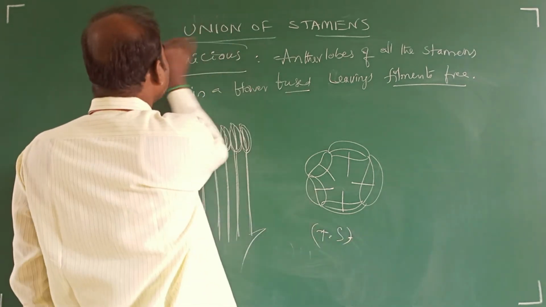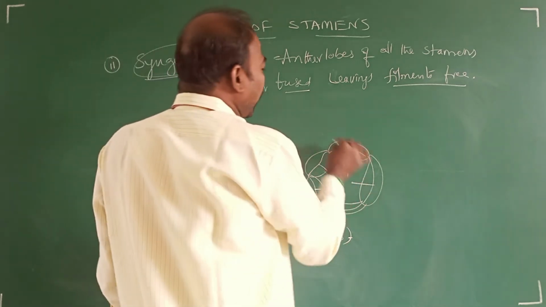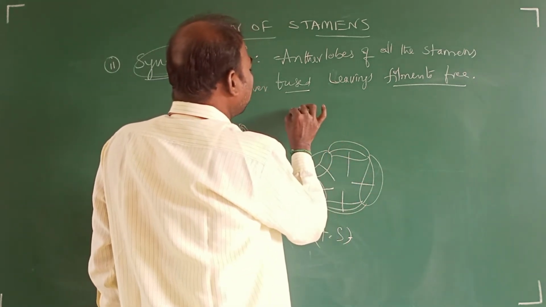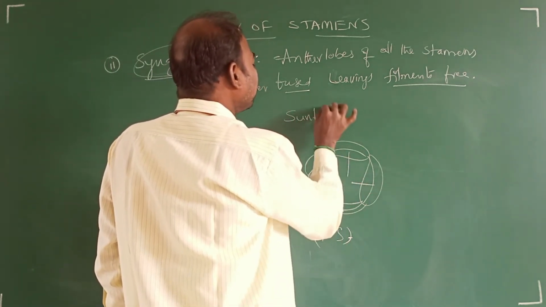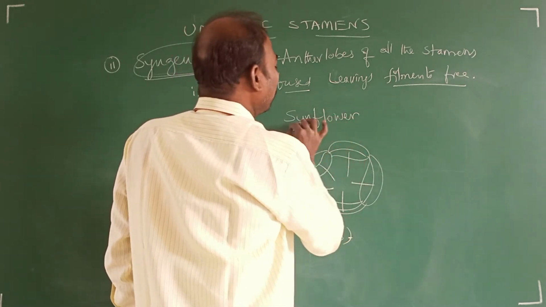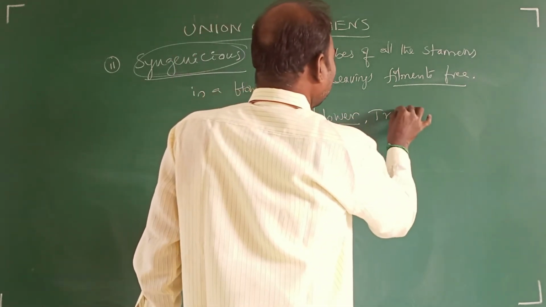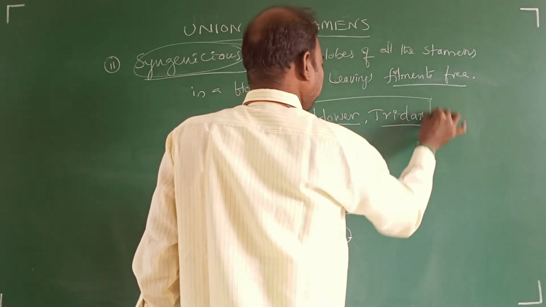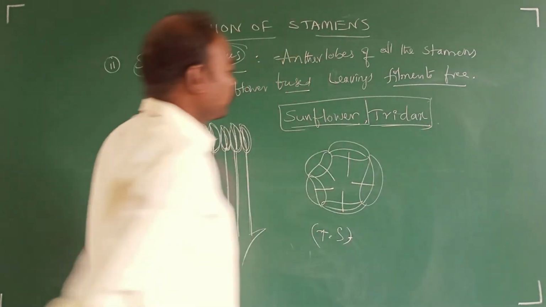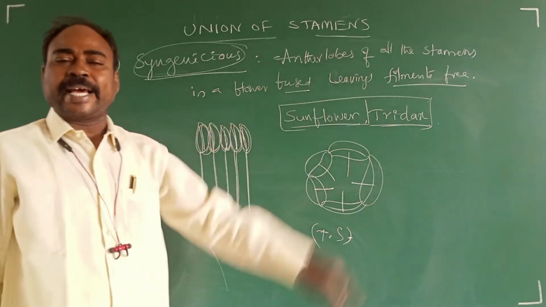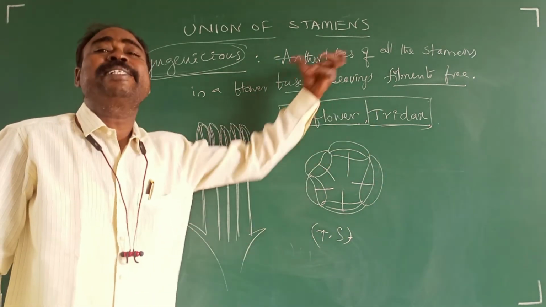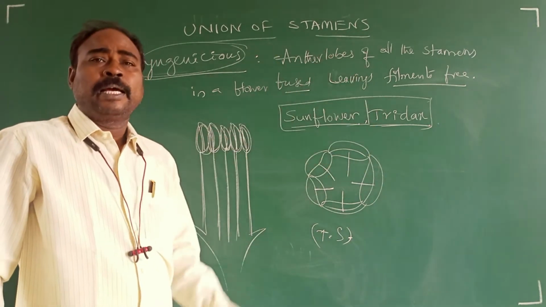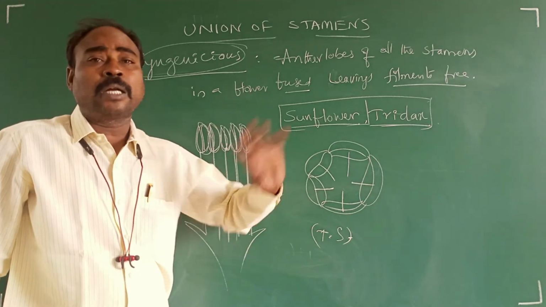This condition, syngenesious condition, is commonly found in sunflower and triodox, that is, Asteraceae family members, in the disc florets only, not the ray florets.